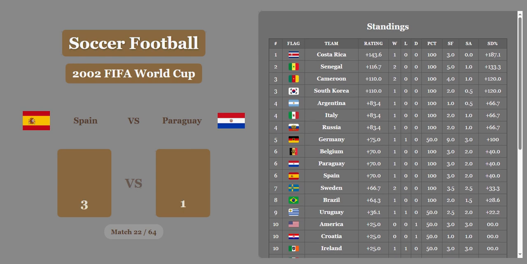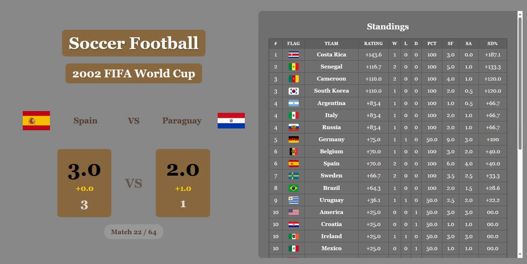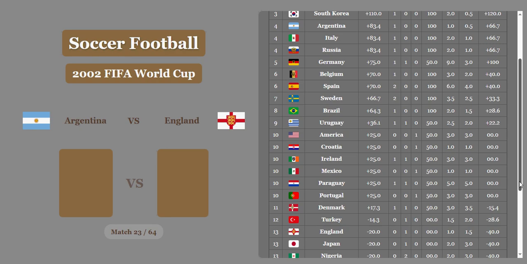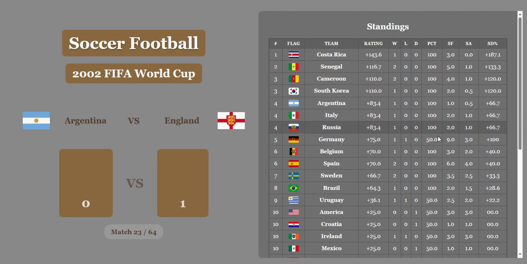Spain versus Paraguay. 3-1. Spain with a huge win. Paraguay's going to get a goal, I think. They will, but Spain still with a big win. They're still going to stay in 6th place, but their rating is going to be at 70 now. Paraguay, where did they go? Paraguay's nowhere to be seen, which is odd. They're 1-1 now with a rating of 25. They're ranked 10 still with a couple other countries.